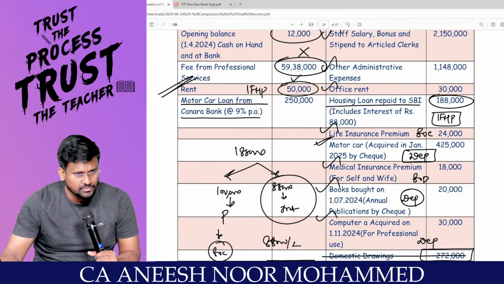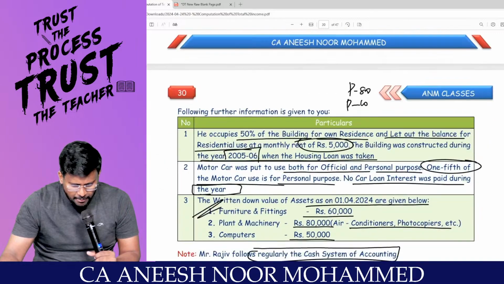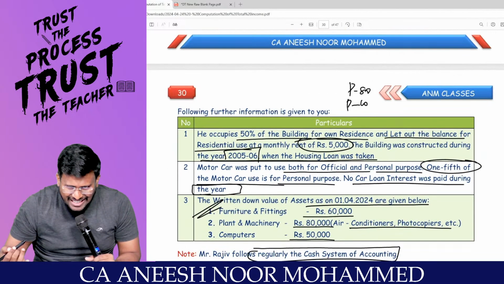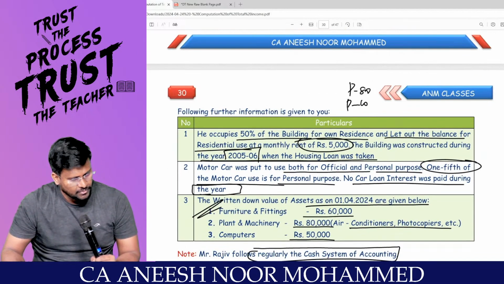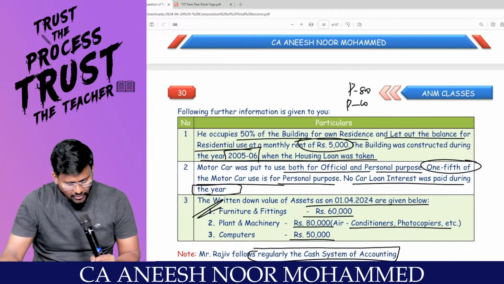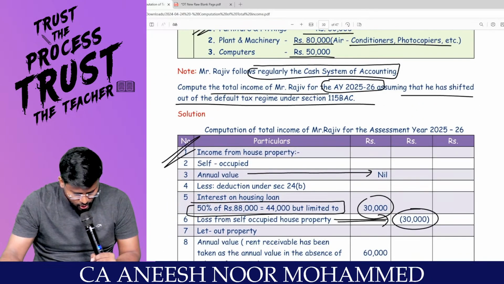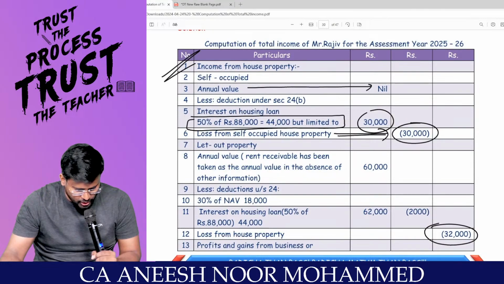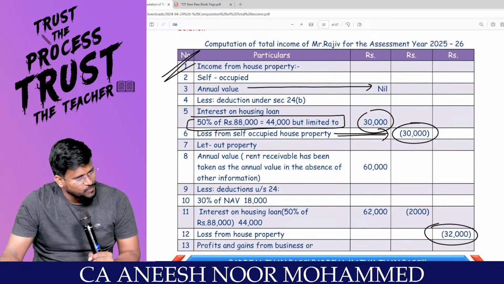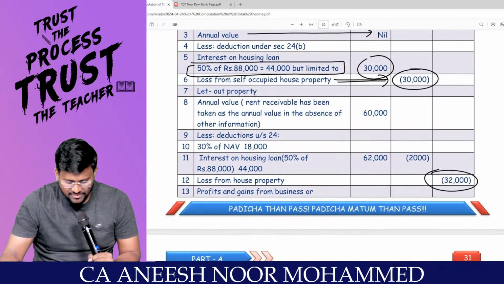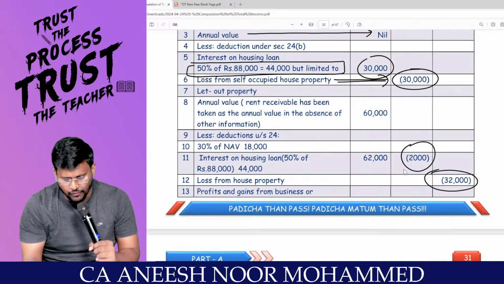2005-6. Correct? But when have they completed the construction? In the let out property we got a loss of 2,000.